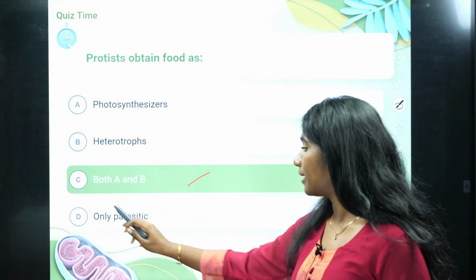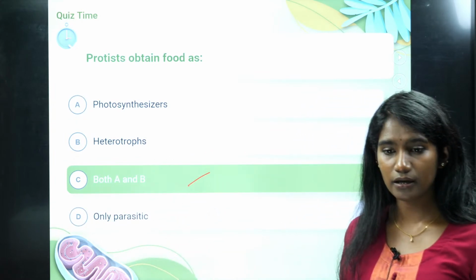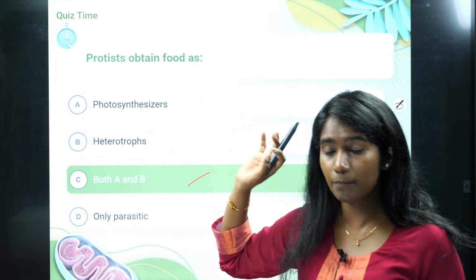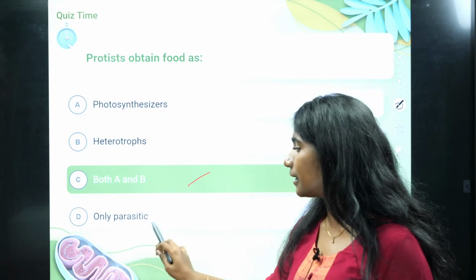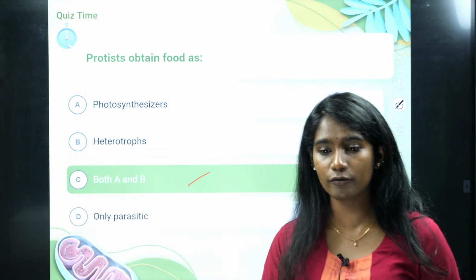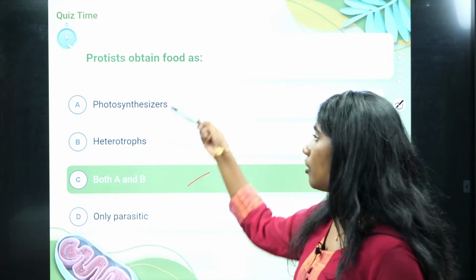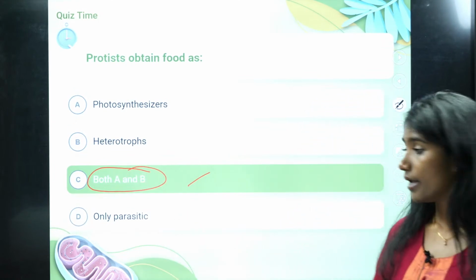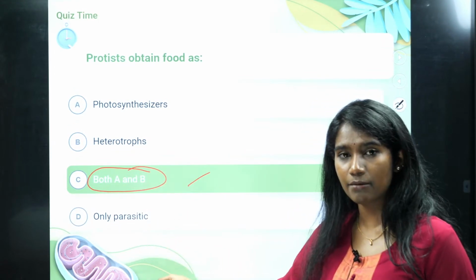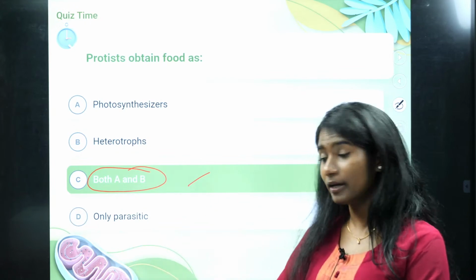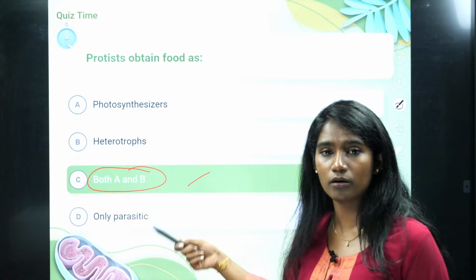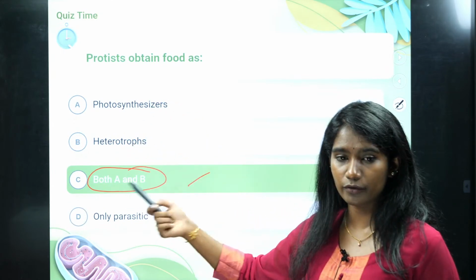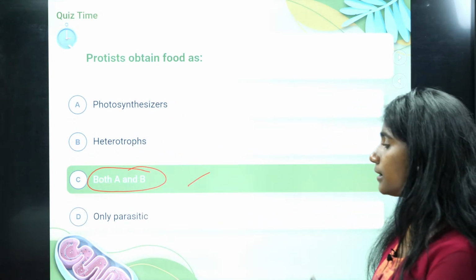But option D says only parasitic. Yes, parasitic is also observed in protista, but parasitic is also a type of heterotrophic mode of nutrition only, right? So it is autotrophic and heterotrophic, so both A and B is the right answer. Here, only parasitic means it is only heterotrophic, which is wrong. It is both autotrophic and heterotrophic. So both A and B is the right answer.